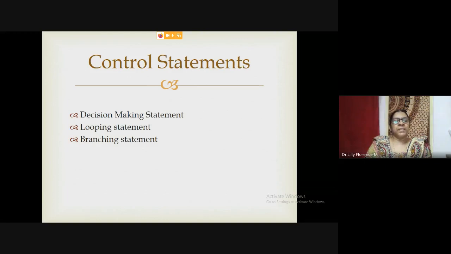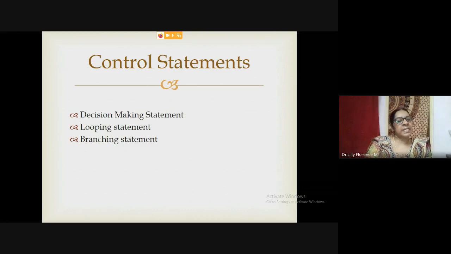Decision making statement means the programmer will give a certain condition. Based on the condition, the decision will take place whether to execute the given statement or not. In looping statement, a set of statements will be repeatedly executed a number of times, or based on the given condition, the loop will be executed. In branching statement, if we want to transfer the control from one statement to another statement, we will go with branching statement. Let me see one by one.